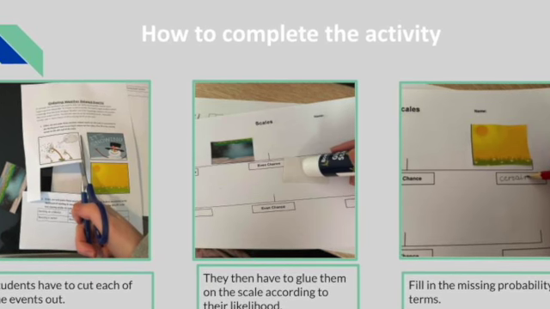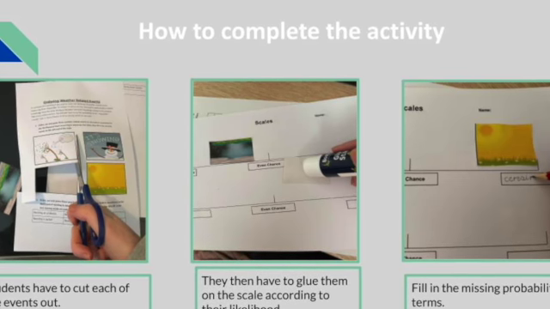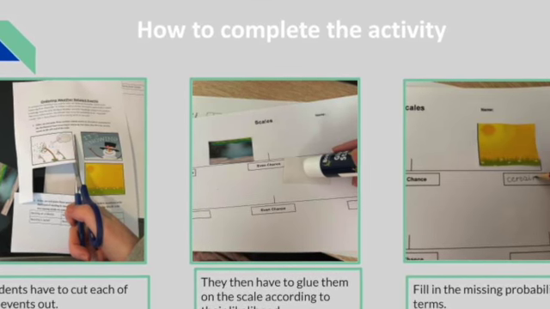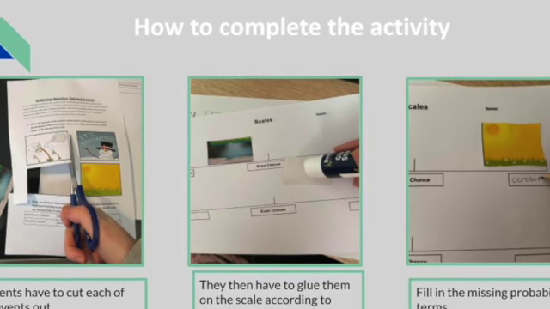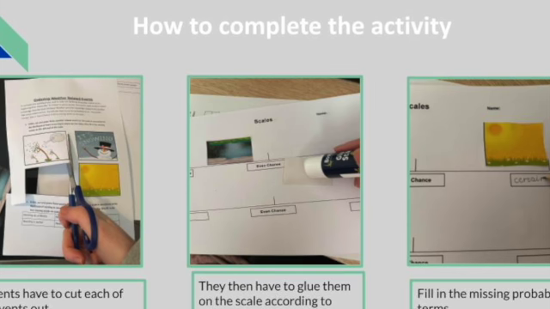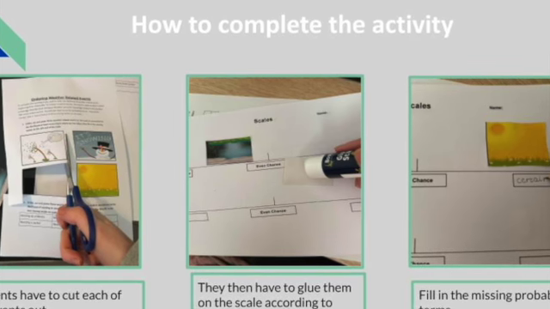Students will do so by cutting and pasting the images and words in order of their likelihood of occurring from impossible to certain onto the scale. Students will also have to fill in missing possibility terms onto the scale. After completing the worksheet, the teacher will correct each of them and have a discussion regarding misconceptions students had that led them to making the wrong decision.